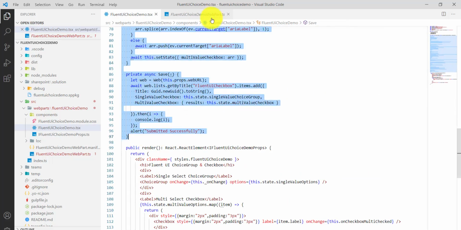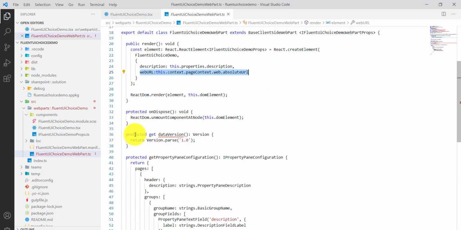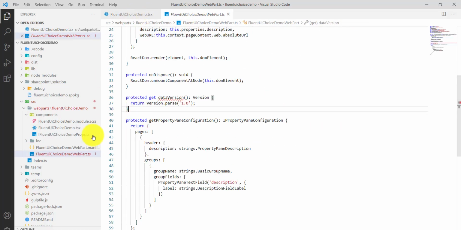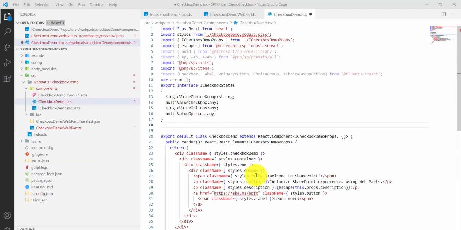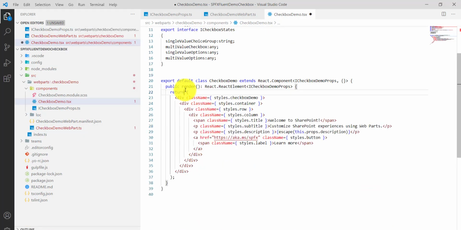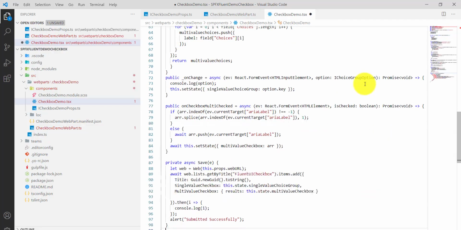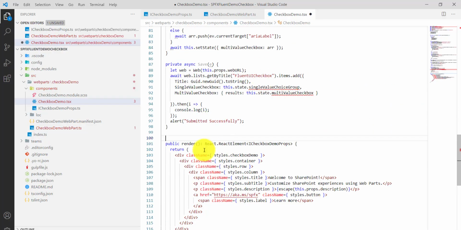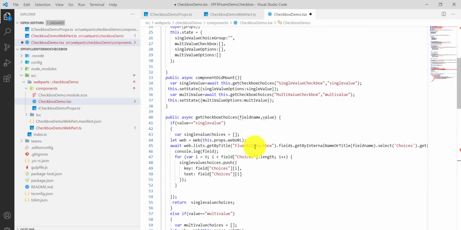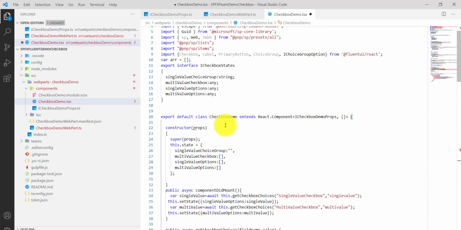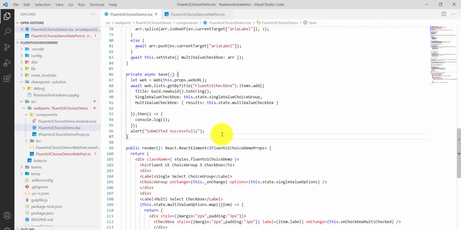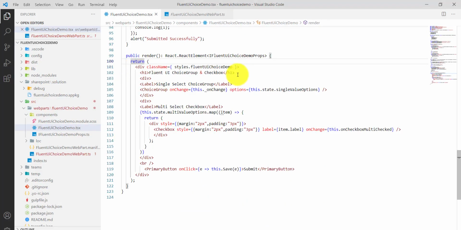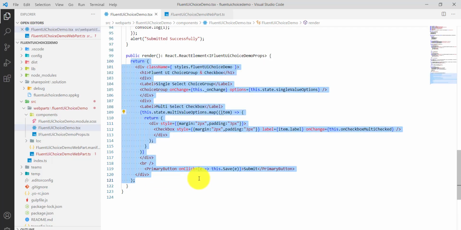So till render, I will copy everything. You can see here I will put it. Sorry, go to the tsx file, and I'll go to my solution. Here you can see I will add everything here. So once we add it, then we have this render method here. A couple of things that we need to change here, I will show you. Before that, now I will just copy the render part here. So you can see here the render. Till this much I will take.